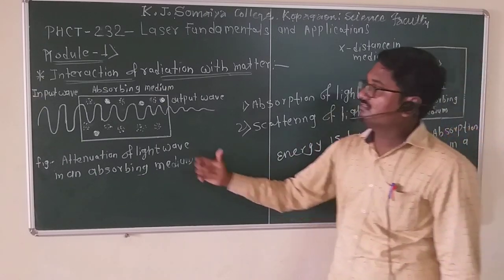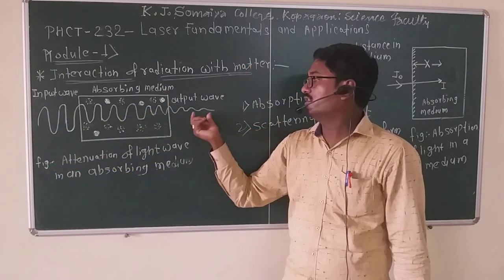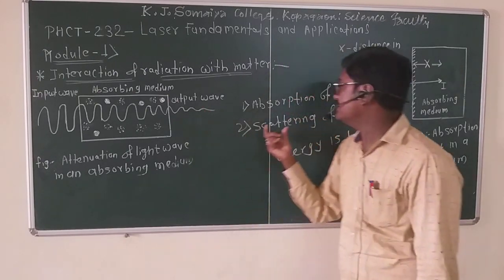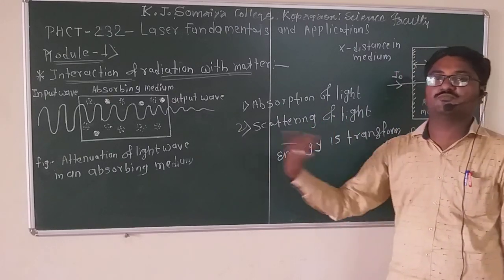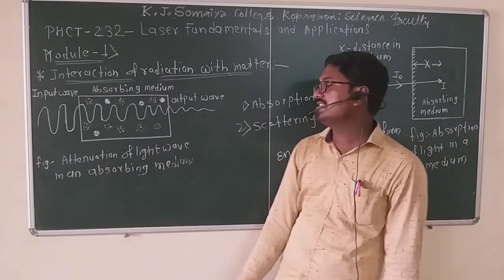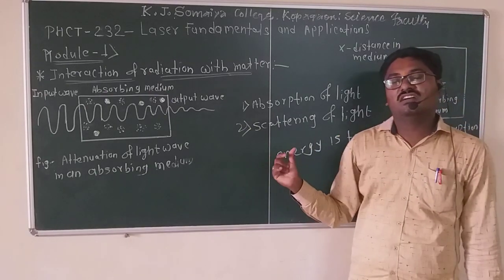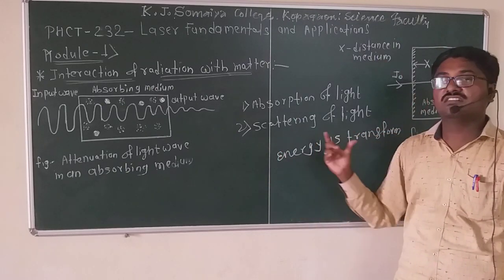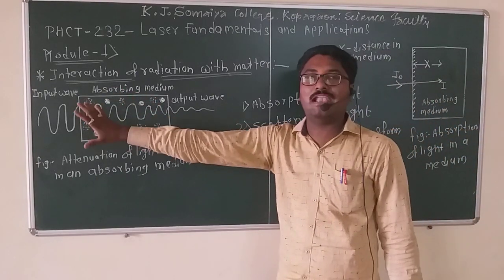That's why the input wave with very high intensity is reduced to an output of very low intensity, through absorption of light, where energy is transformed to the motion of atoms in the medium, and scattering of light.